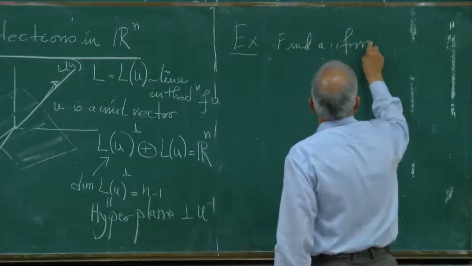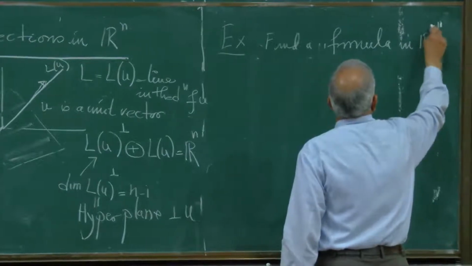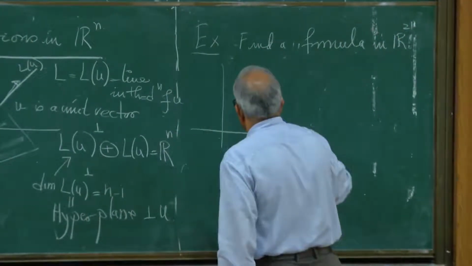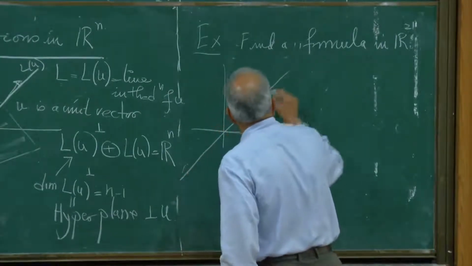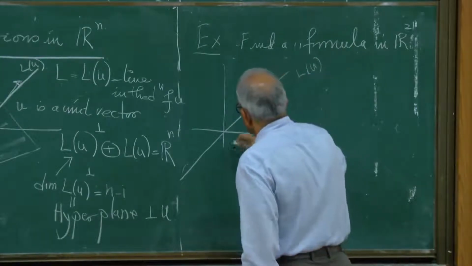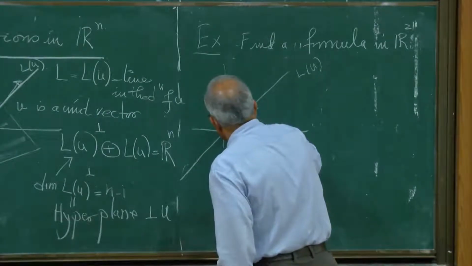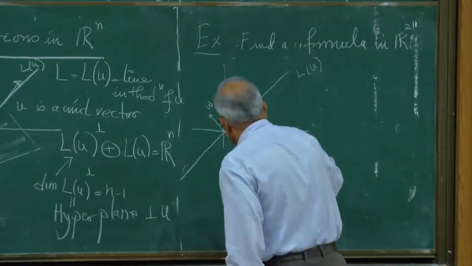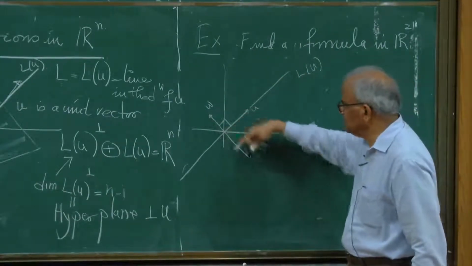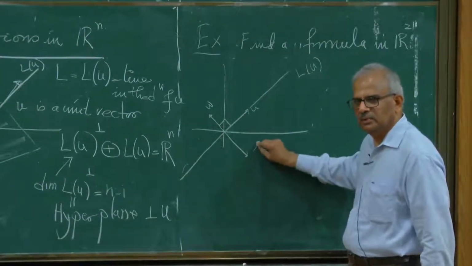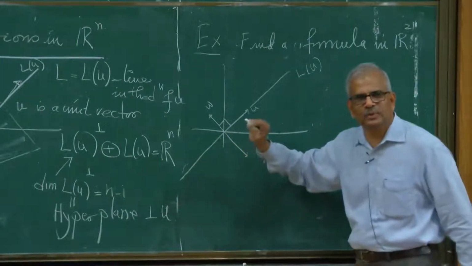Find a formula in R3, or even in R2. So in R2, I take a vector u and then take the subspace spanned by this. This is my LU, and then reflect with respect to u. So suppose I take a vector w which is perpendicular. Then what is its image? W is mapped to minus w. And if I take a vector in this line, where is it mapped to?